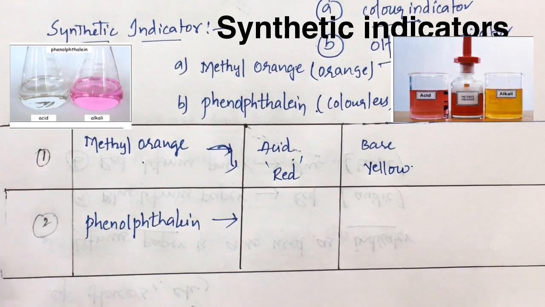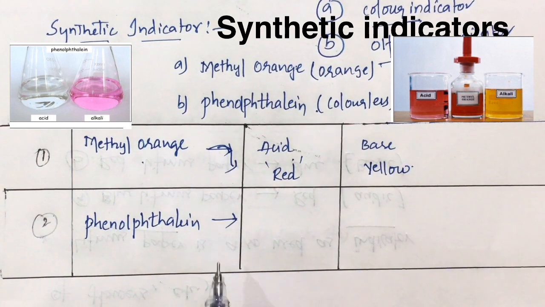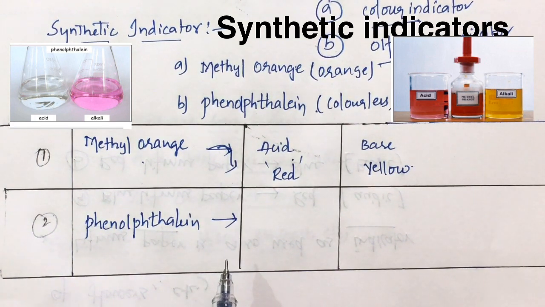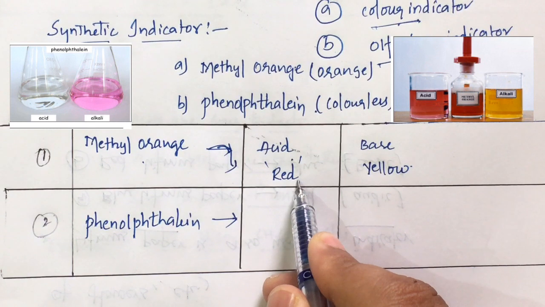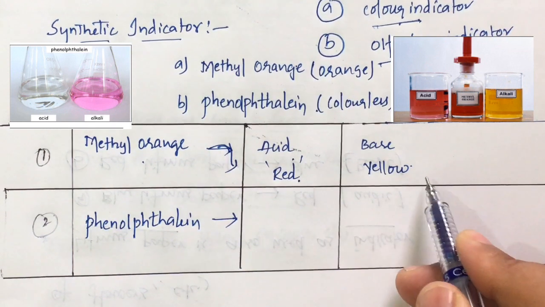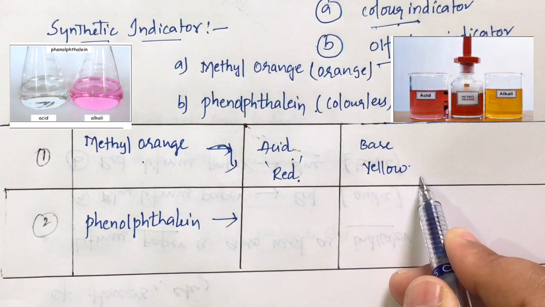Is it clear, children? So this methyl orange is a synthetic indicator, which is a man-made one. With the help of this, we test the nature of a substance. Is it clear, children? Let us discuss this methyl orange and these indicators. So methyl orange, when you add it to an acid, turns red in color, right? When you add it to a base, it turns yellow in color.